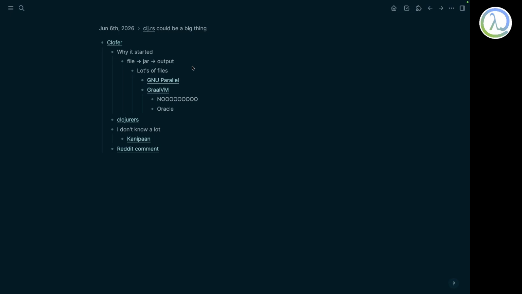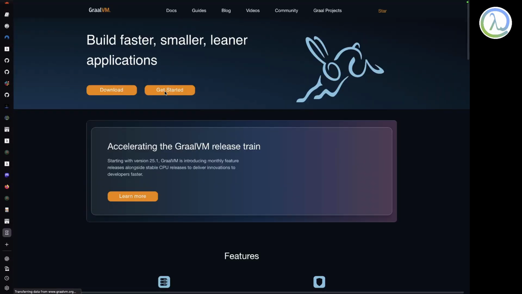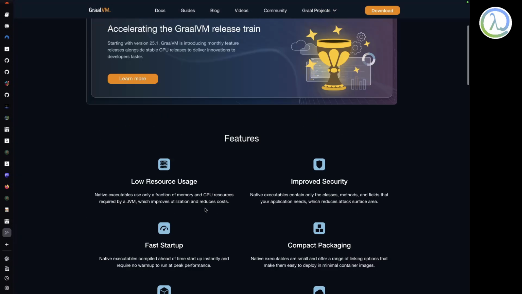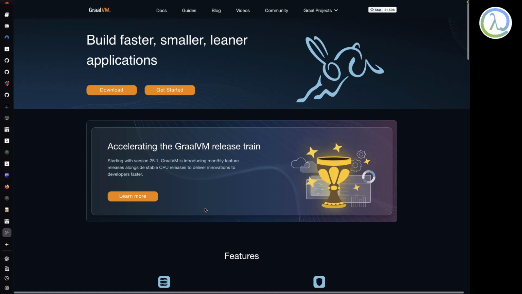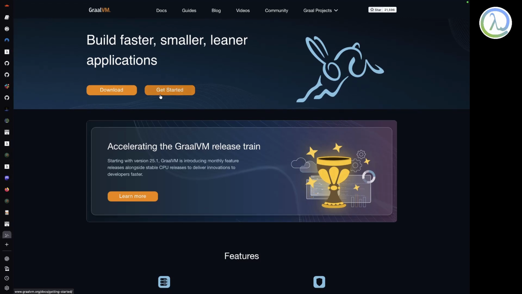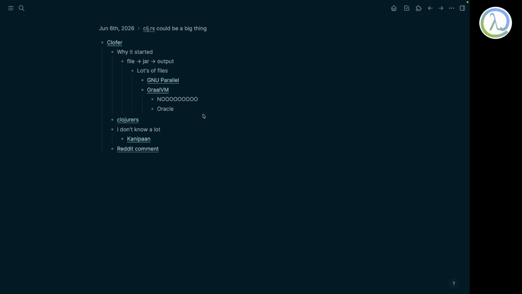I could have gone for GraalVM and compiled it. Let me put this page so that you people know. But it's Oracle, right? You know about Oracle. They sued Google and they can just destroy you in seconds. So you simply can't trust them. So that's why I thought, why not put Clojure on top of